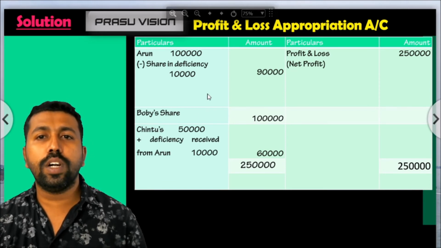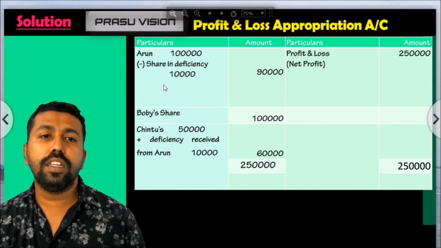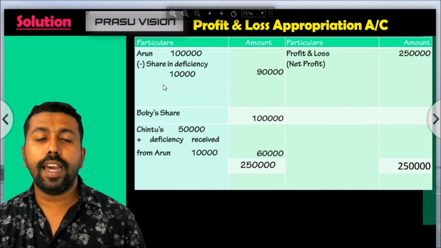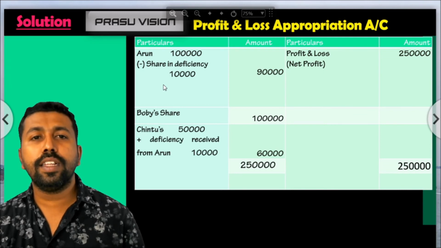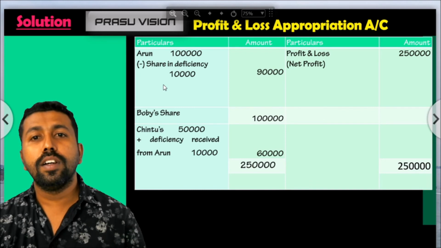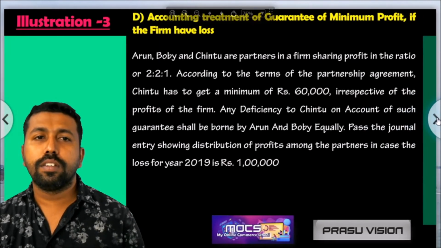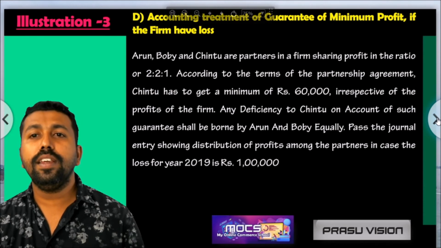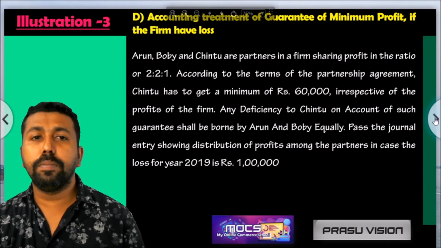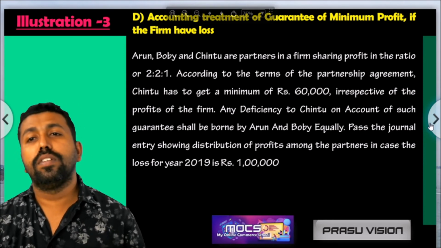And in this case, only one partner is sharing the profit to the guaranteed partner. So these are the three different cases where profit guaranteed for a partner is adjusted. But sometimes there will be loss also. In that case, what do we have to do? Sometimes there will be a loss for the firm. At that time, how to adjust the guaranteed amount of profit?